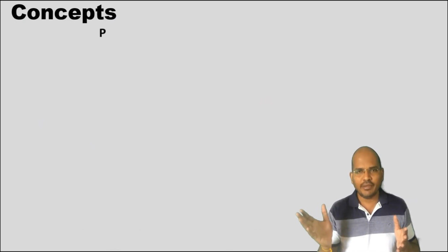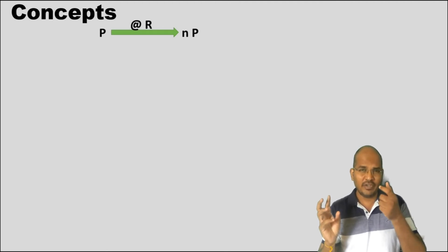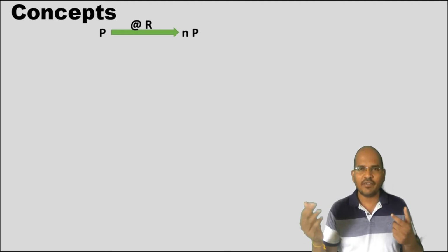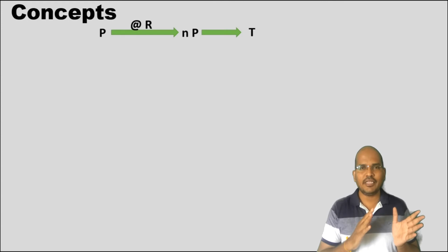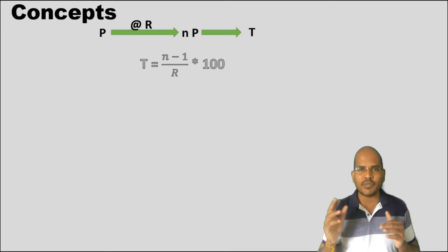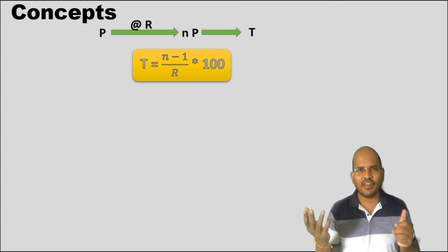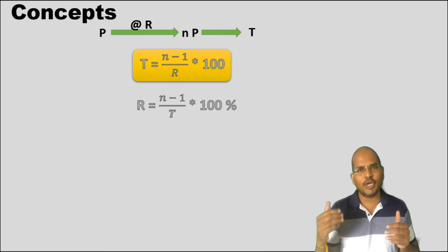An amount P at a rate of interest R becomes n times itself. Clear? Some initial amount P at a rate of interest R became n times itself after t years. Now what is the relation between P, R, N and T? P became NP. So what is the interest? Interest will be NP minus P, that is n minus 1 times P, isn't it? Correlating N, R and T, you get T equals n minus 1 upon R into 100. This is the relation between N, T, R. Shuffling them, you get R equals n minus 1 upon T into 100.